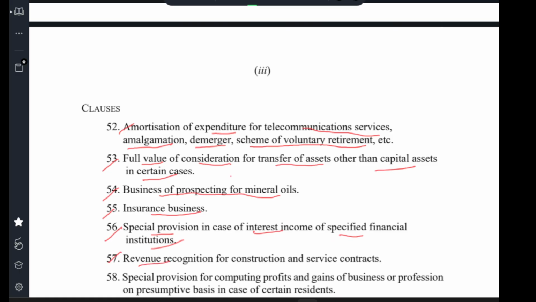Clause 57, revenue recognition, construction and service contracts. Clause 58, special provision for computing profits and gains of business or profession on presumptive basis under certain conditions.